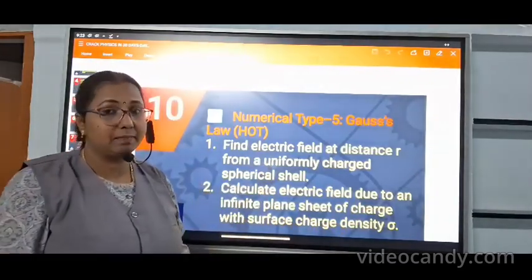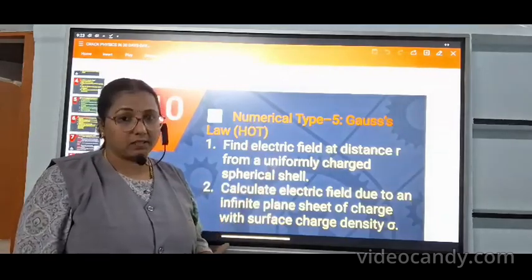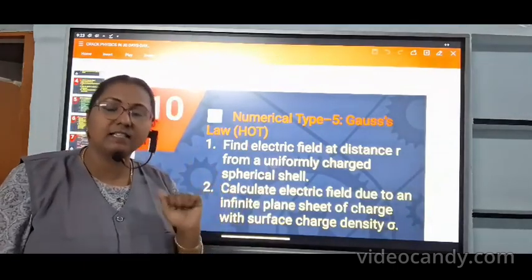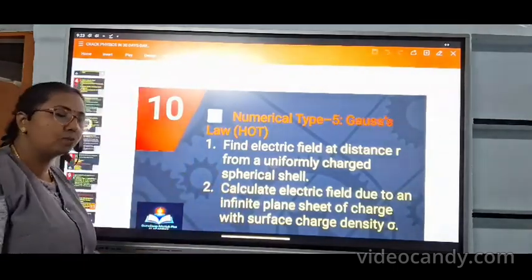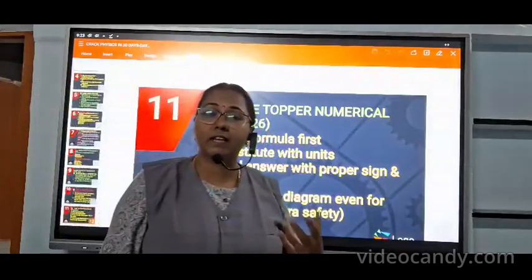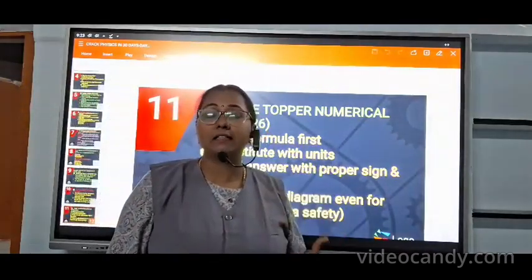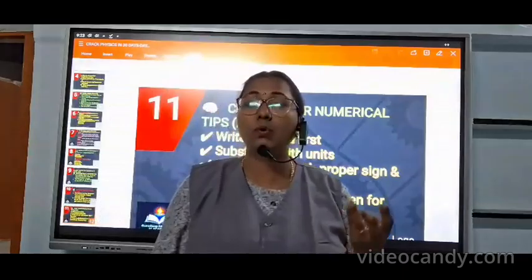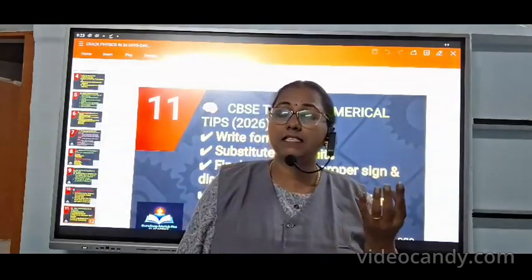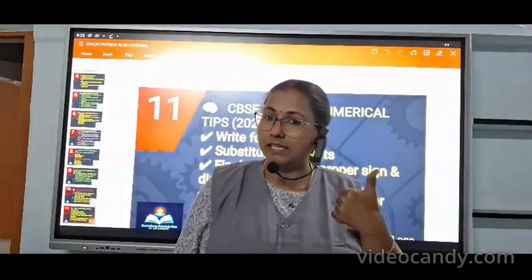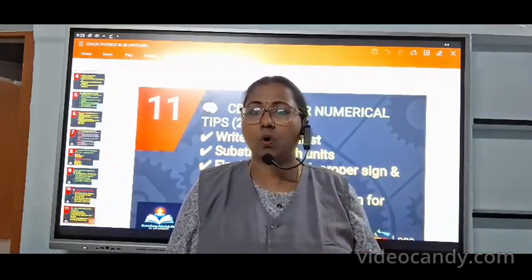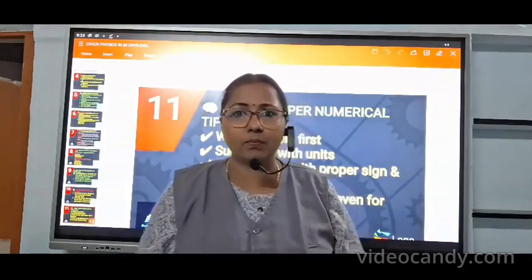So practice multiple times. You can never skip this question, surely you can attempt it. Just the examples, exercises and summary based. This is enough to cover the numericals from chapter 1. I already told you the weightage of chapter 1 is very high, so you can expect questions from all angles: MCQ, assertion-reason, case study, and in the case study most of the questions as well as the hard questions as numericals, everything, and derivation based questions. So all angles you can expect questions from chapter 1.